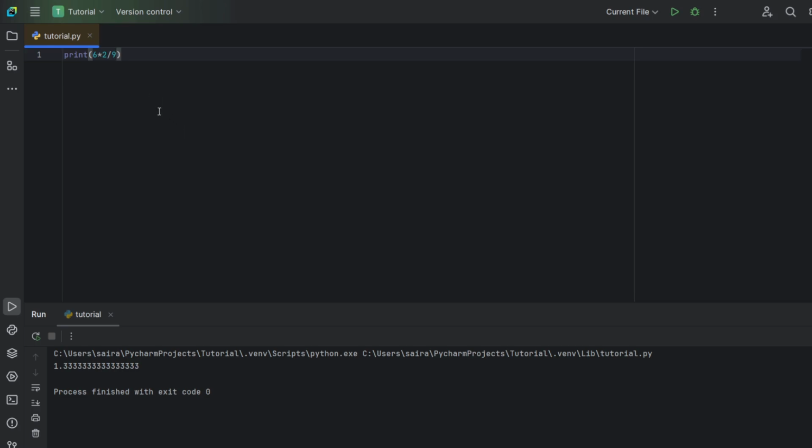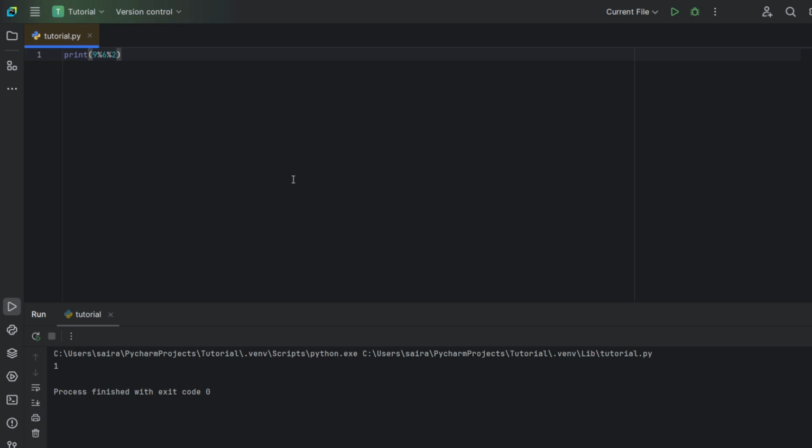Now, let's look at another example. 9 modulo 6 modulo 2. Let's run it. We get 1 as the answer. Now, there are two possible ways of evaluating this expression. Left to right: 9 modulo 6 gives us 3 and 3 modulo 2 gives us 1.